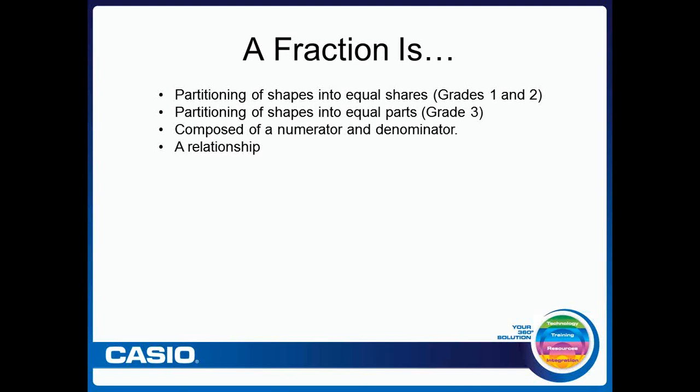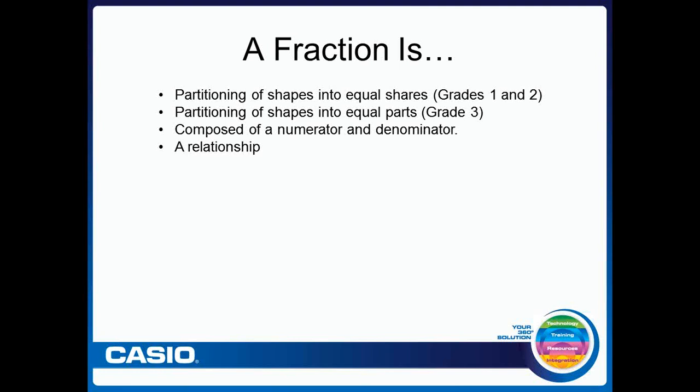And then that naturally leads into what we see in grade 3 with partitioning those shapes into equal parts and having an understanding about what that fraction means in terms of what the numerator represents and what the denominator represents.